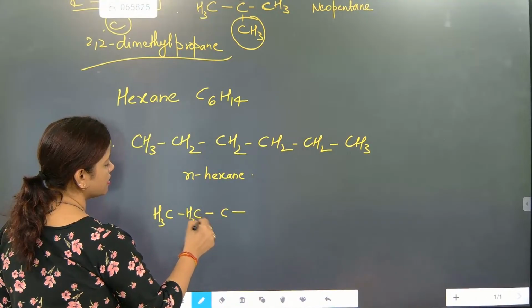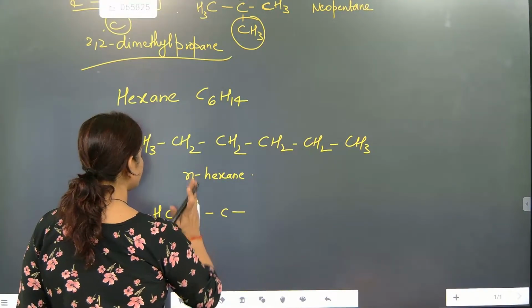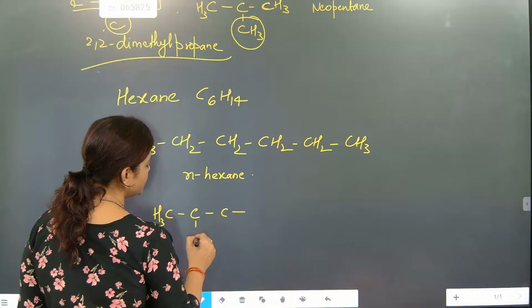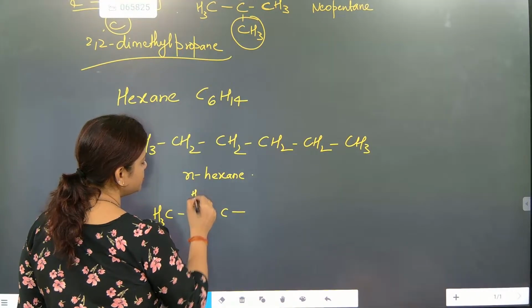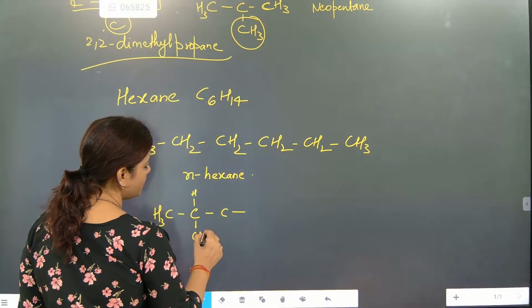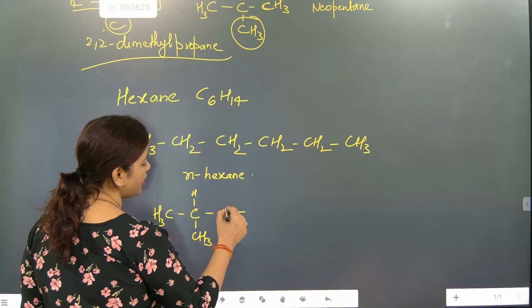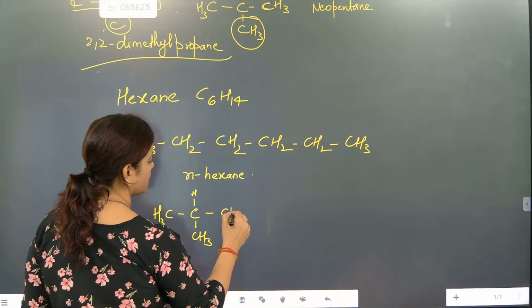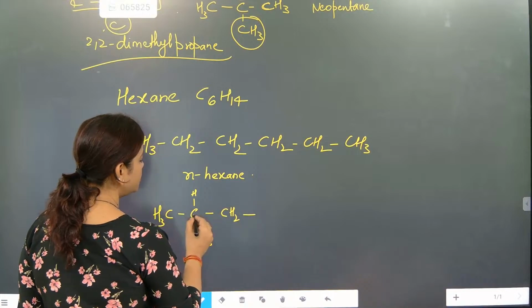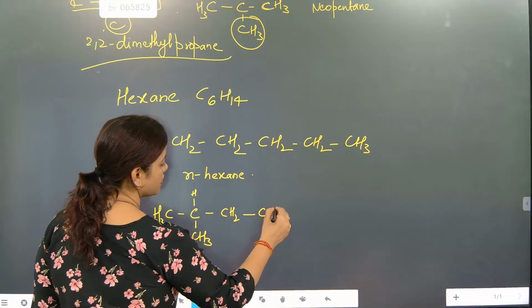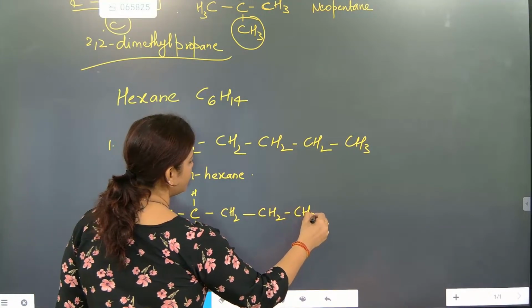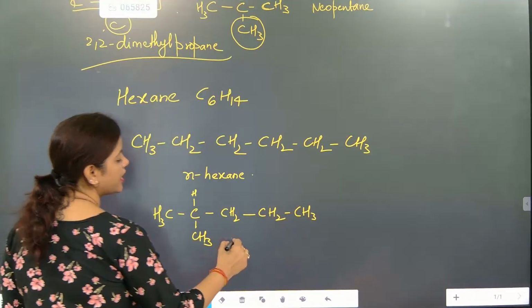We are taking branch means here one H will be there and this part will become CH3. See, only one branch I am drawing. 1, 2, 3, 4, 5, 6.